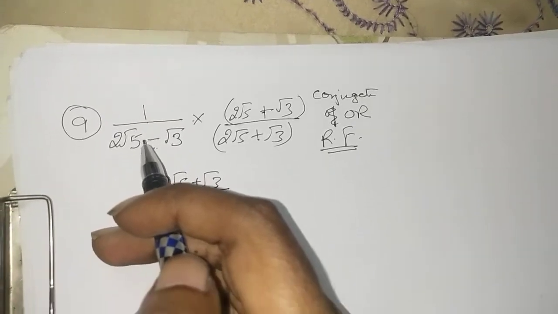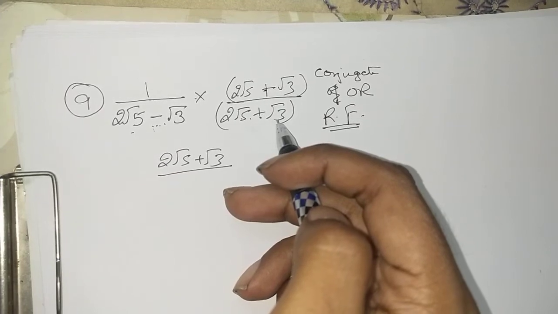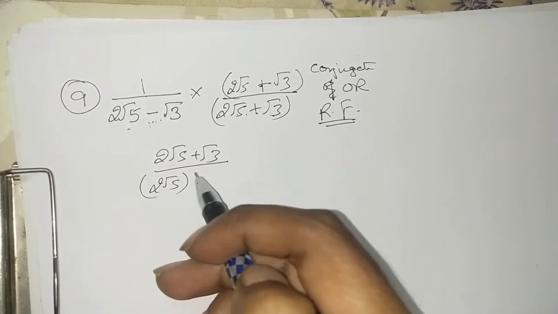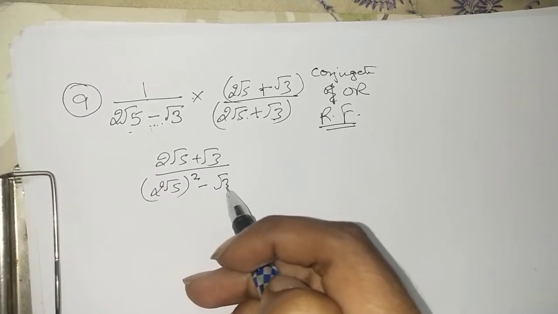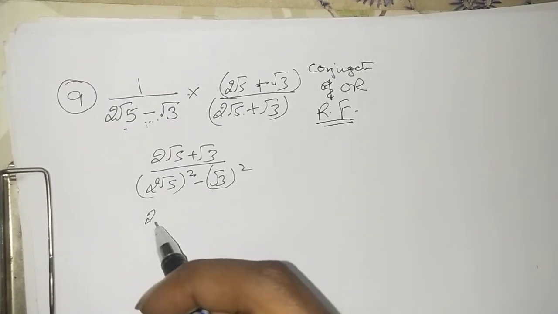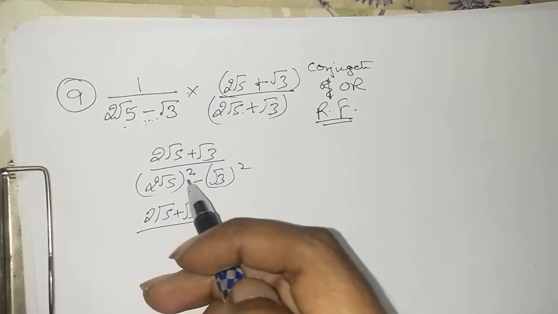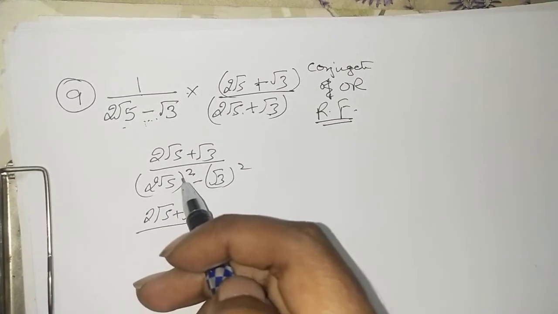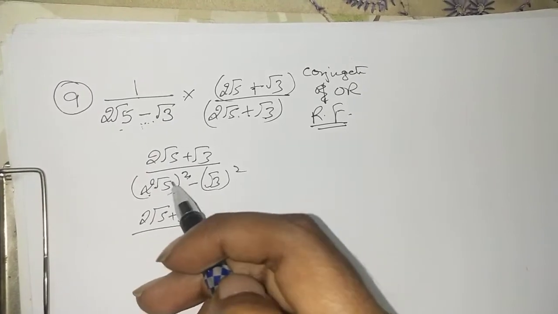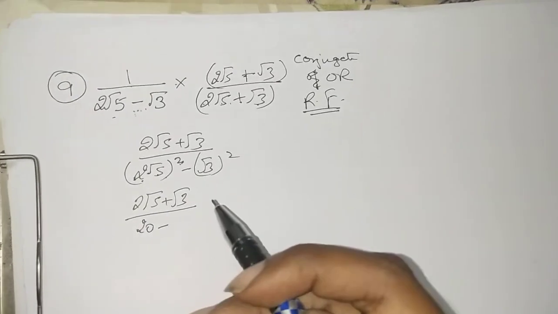Now look into the denominator, a minus b into a plus b, isn't it? We have an identity that we can apply, so it will be written as 2 root 5 whole square minus root 3 whole square. So now this will be 2 root 5 plus root 3 upon 2 root 5 whole square minus root 3 whole square. So whenever we are having such a thing, square the number part before the under root, so that will become 4, and square of the root 5 will be 5, so 4 into 5 is 20.